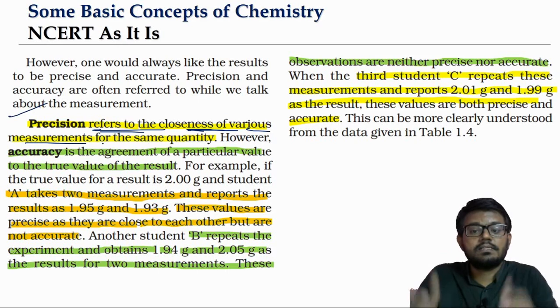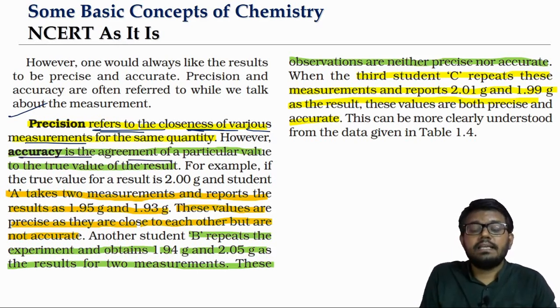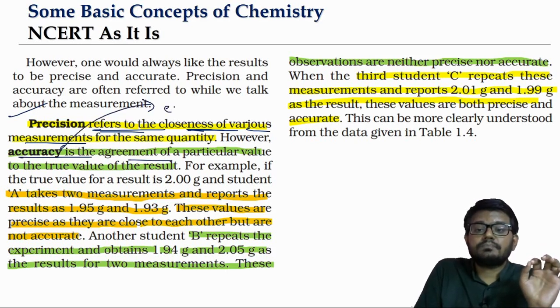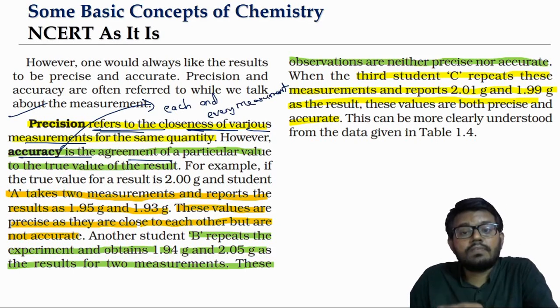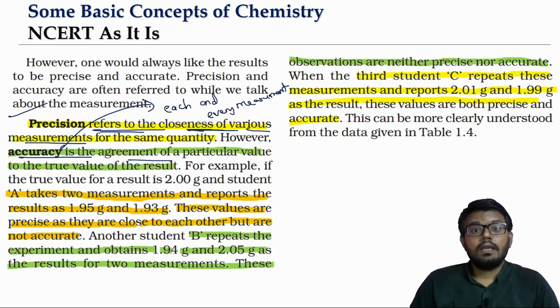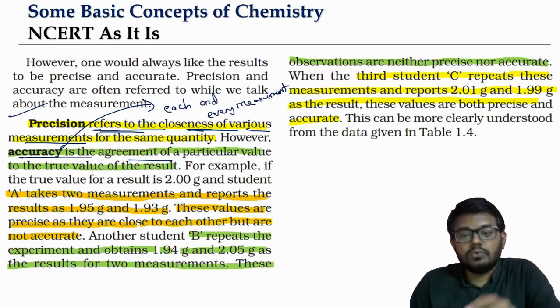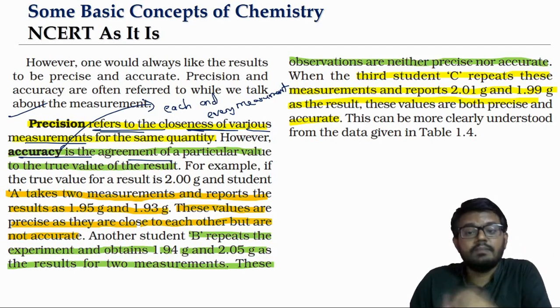How close the measurements are. Whereas the accuracy is about each and every measurement. I will have to say what is the accuracy of measurement 1, what is the accuracy of measurement 2. Like that we have to give the accuracy for each and every measurement.